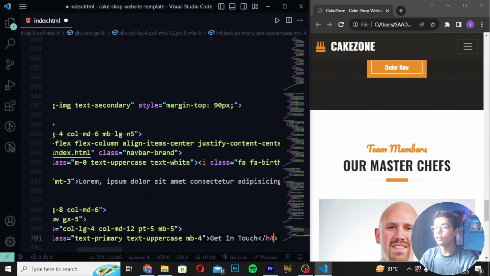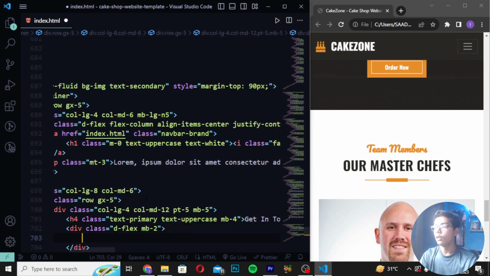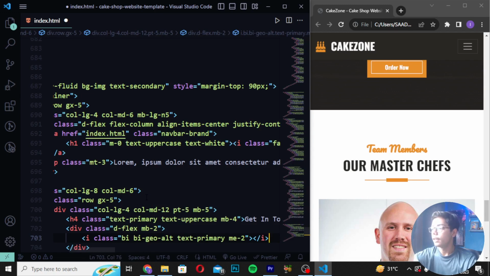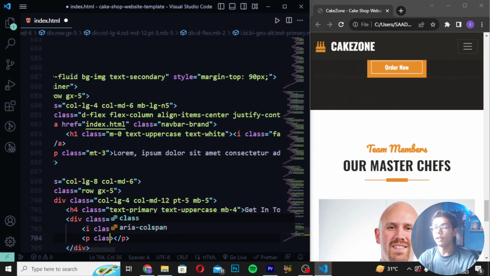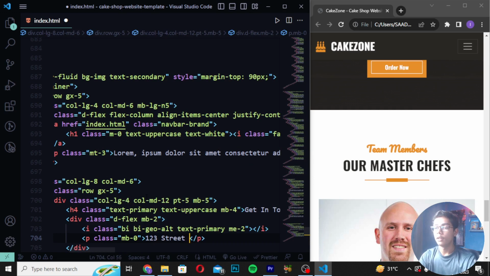Then when you return this, you have to move after this h4 tag, create a div with class d-flex, and then I will be writing mb2. Then you have to write an i tag with class bi bi-geo-alt, then I will be writing text-primary, then me2. Now, moving down after this tag, create a p tag with class mb0 and write 123 Street, New York, USA.